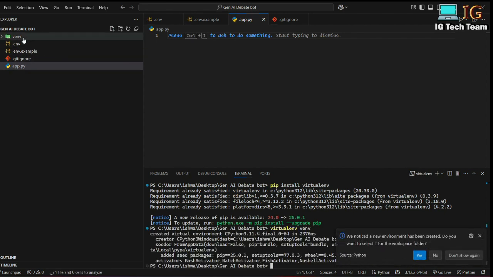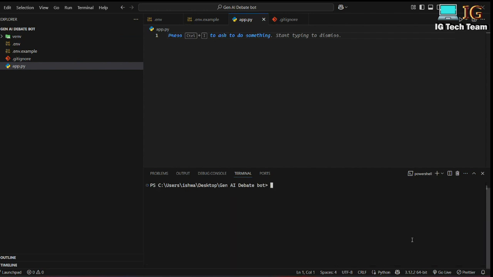Okay, you can clearly see venv is created. Now I can clear this, and what I have to do is activate my environment. To activate my environment I can write venv scripts activate, and this command is for Windows, but if you are on Linux or Mac you can write source venv bin activate. So for Linux or Mac you have to write this command, but I am on Windows right now, so I have to write venv scripts activate.